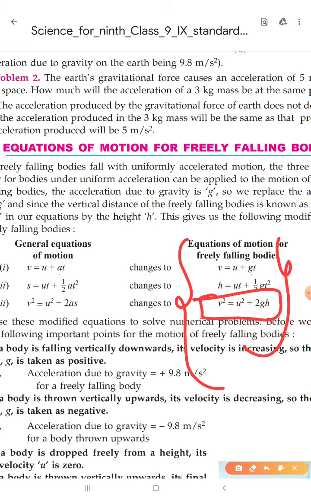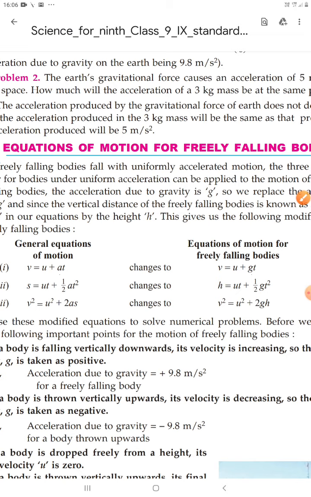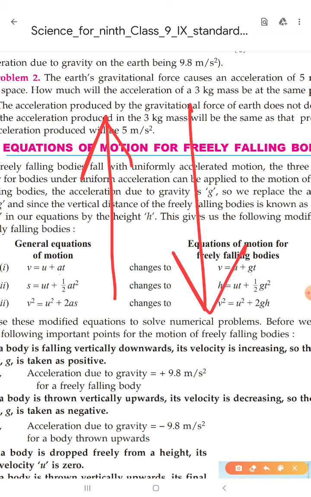Now this is also a very important thing, that the acceleration due to gravity has a value of 9.8 meter per second square. We have two cases: when a body moves upward and when a body moves downward. When we are solving numerical problems, there are mainly two conditions.